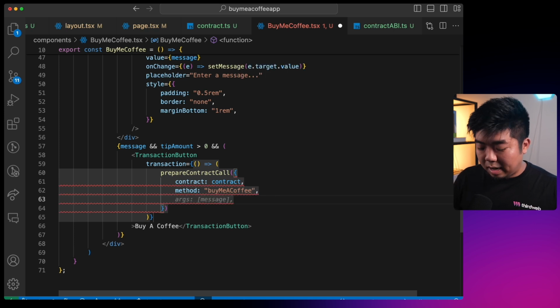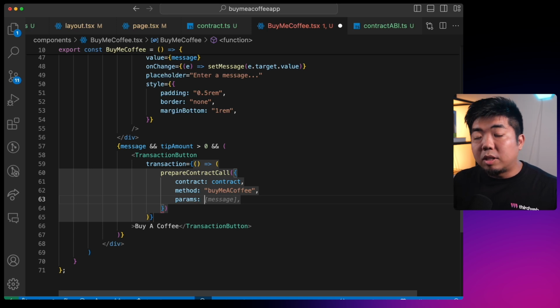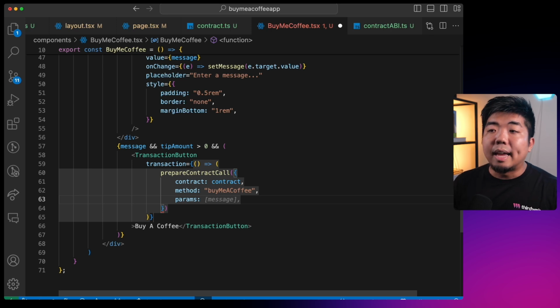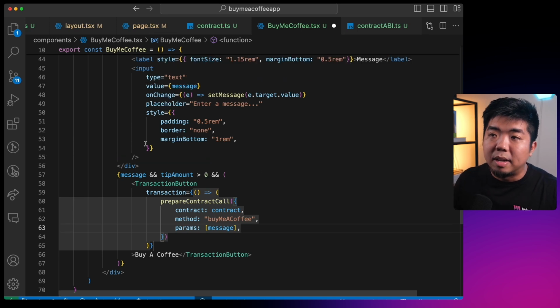Then we need to provide the parameters for that function, which would be the message and the amount of funds we want to send. But because we are using native funds, that is going to be set with the value of the transaction that we're executing. So the only parameter we need to send when calling this buy me a coffee function is the message. So we're going to take the message from the input here and provide that.